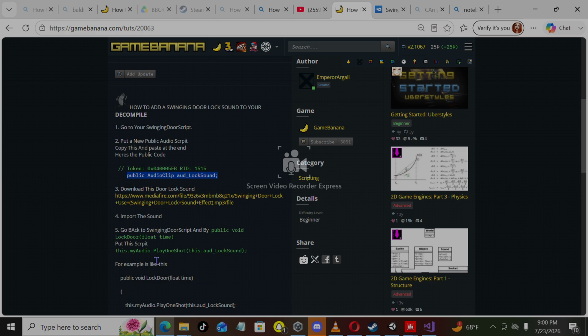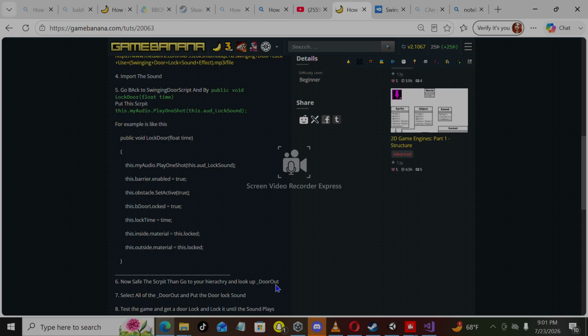This is gonna play the sound, so you're gonna copy this. I just figured it out myself. It took me like 20 minutes to figure out how to do a swinging door lock sound.